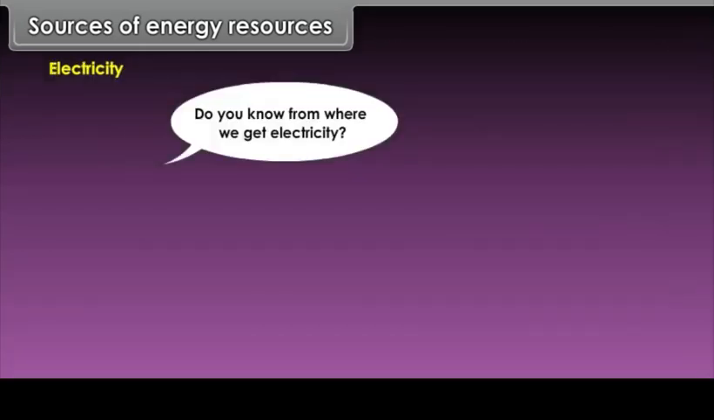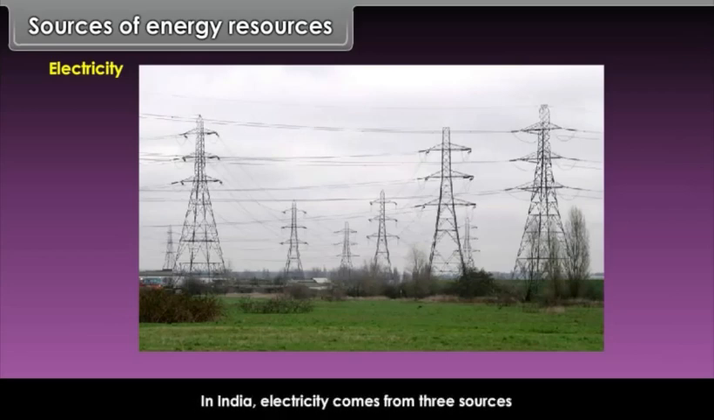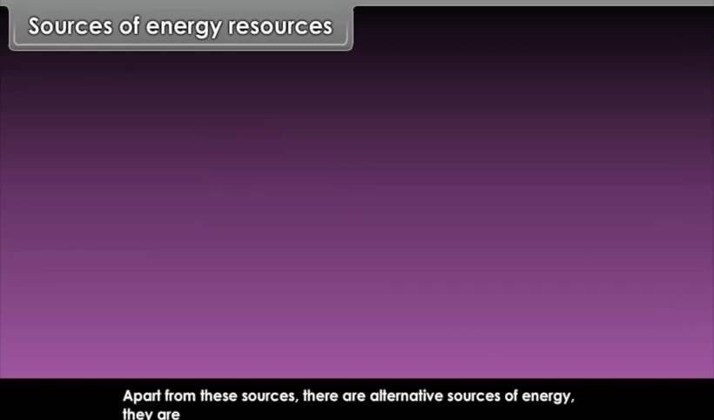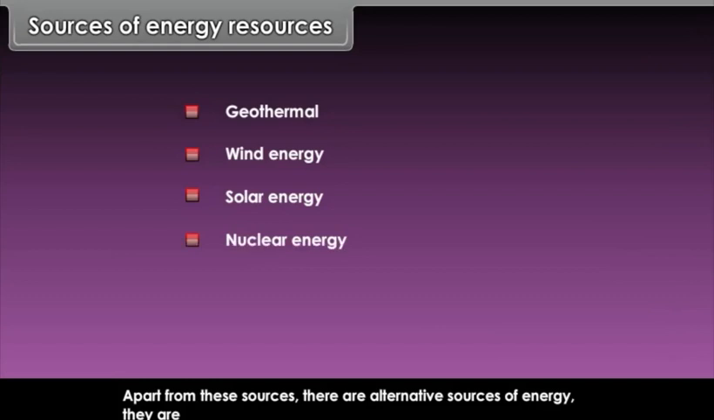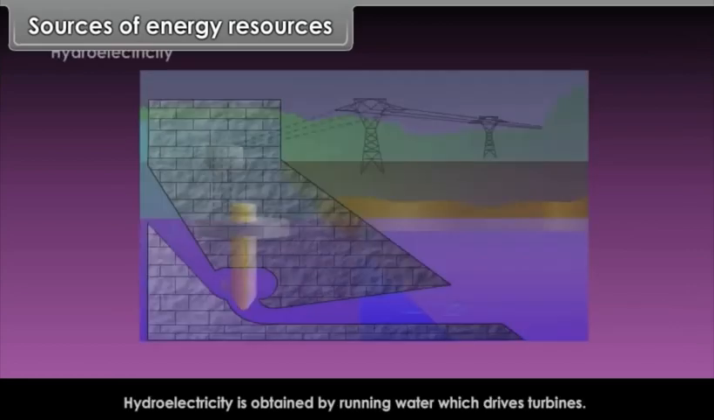Electricity. Do you know from where we get electricity? We all get electricity through different sources. In India, electricity comes from 3 sources: water, mineral fuels and atomic minerals. Apart from these sources, there are alternative sources of energy. They are geothermal, wind energy, solar energy, nuclear energy, and tidal energy. Now, we will study these sources of energy in detail.